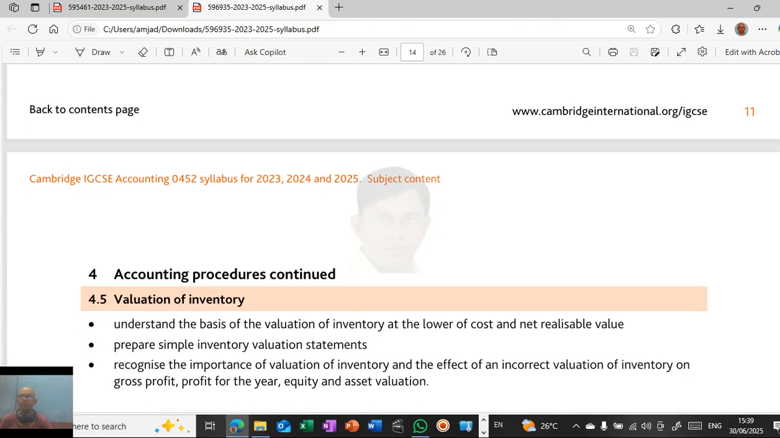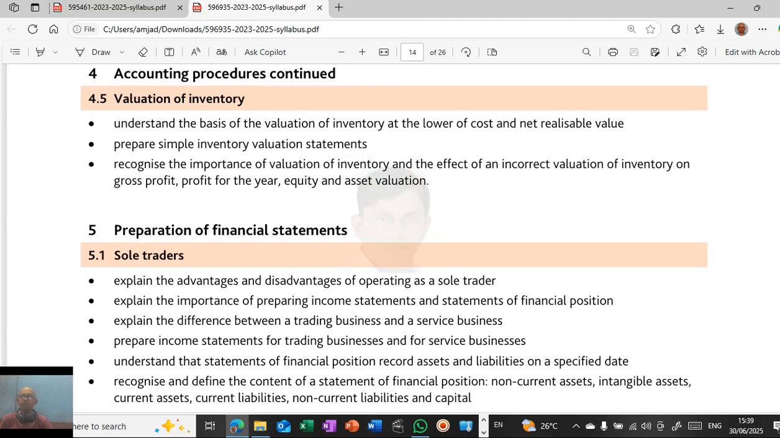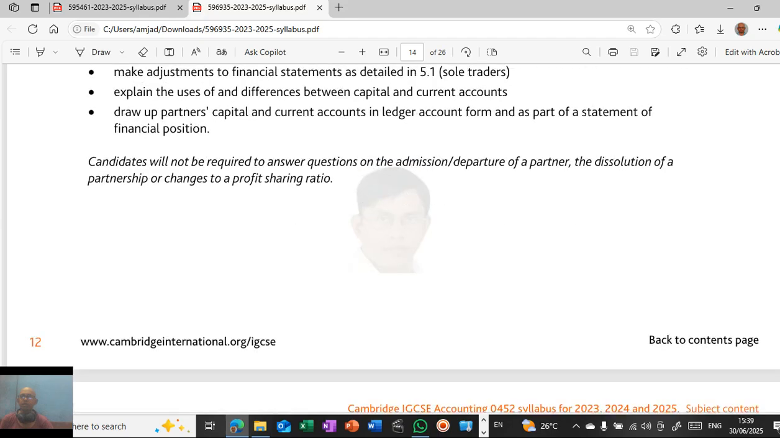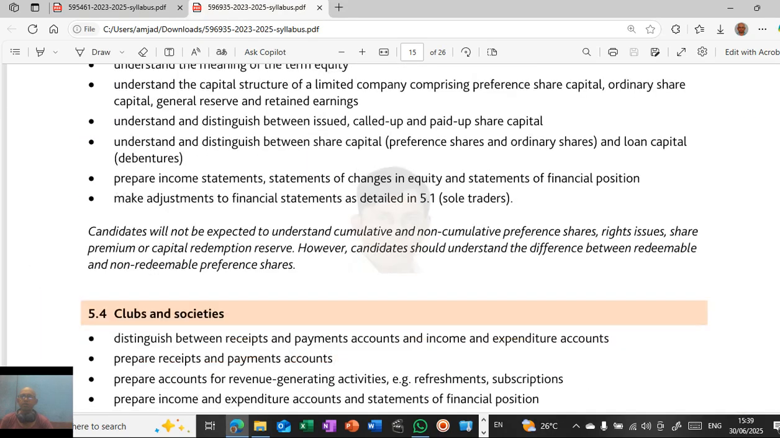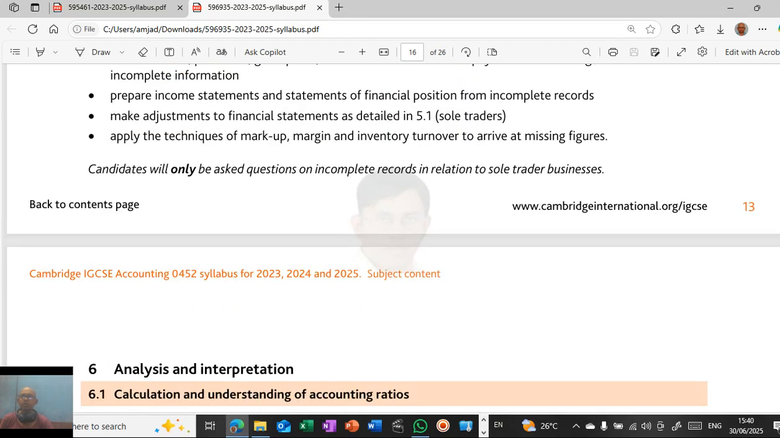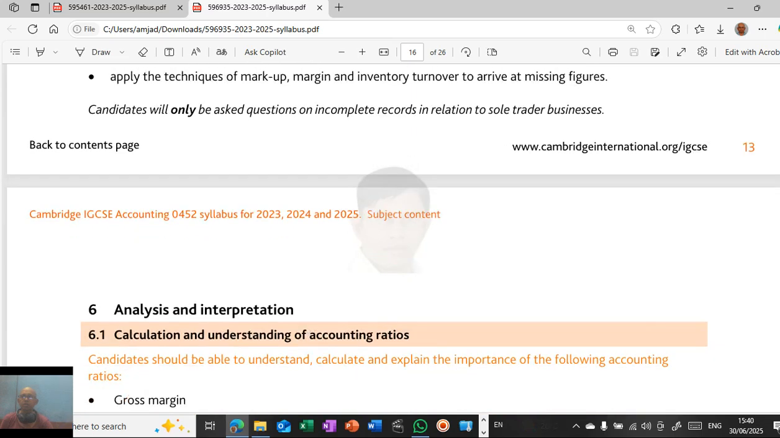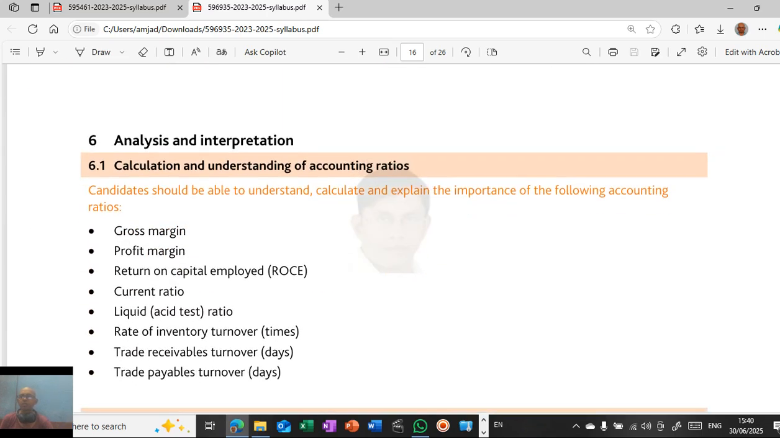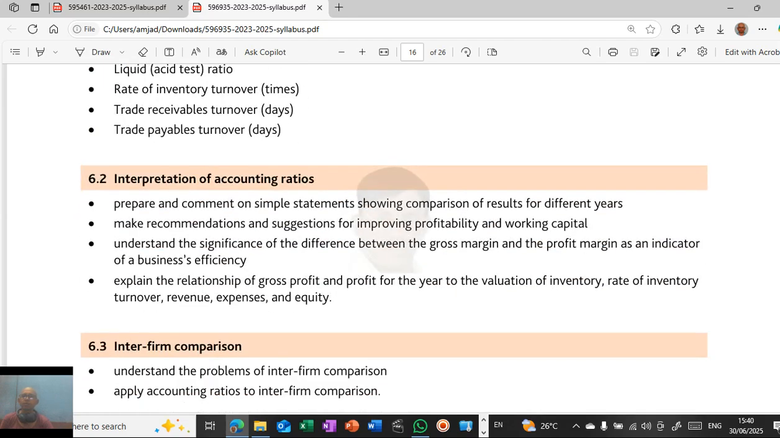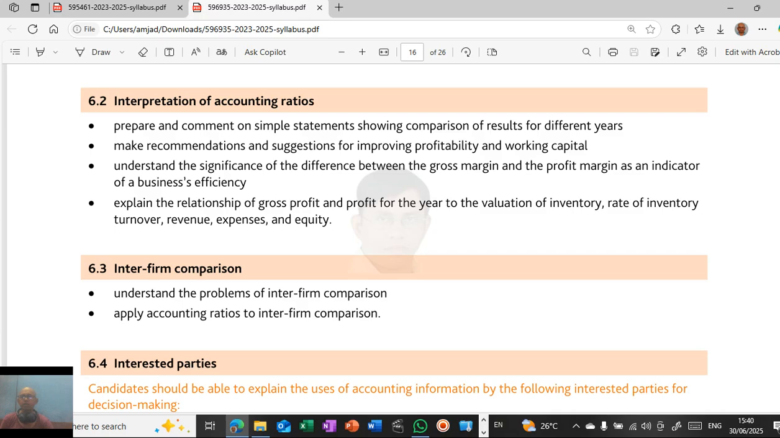Plus valuation of inventory, how to value inventory, and preparation of final accounts of sole traders and partnerships. Then limited companies also, how to prepare clubs and societies accounts, manufacturing accounts, and incomplete records, how to prepare accounts from incomplete records. Then calculation and understanding of accounting ratios, various ratios like gross margin, profit margin, return on capital employed, current ratio, liquid ratio, rate of inventory turnover, and trade receivables turnover. All these things we'll be learning. Interpretation of accounting ratios, how to interpret the results that we have calculated, and interfirm comparison, how to compare one firm with another.